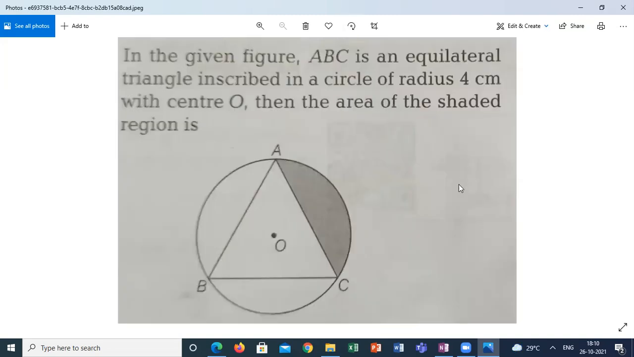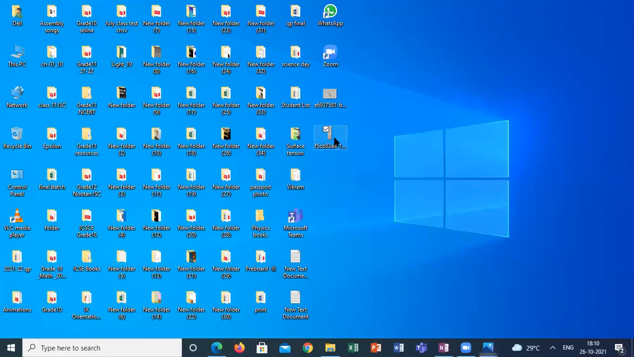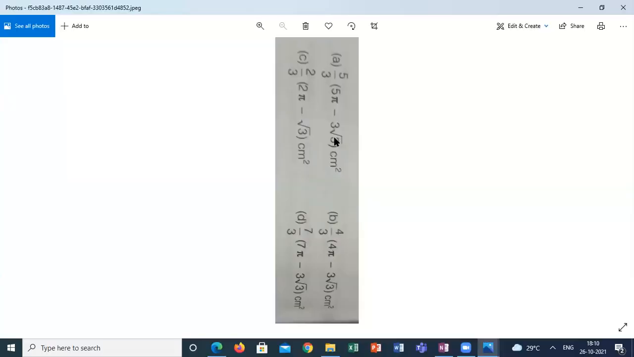Yeah, in the given figure, ABC is an equilateral triangle inscribed in a circle of radius 4 centimeter with the center O. Then find the area of the shaded region. The options are pi by 3 into 5 pi, and minus 3 root 3. Yes, sir. These are the options.